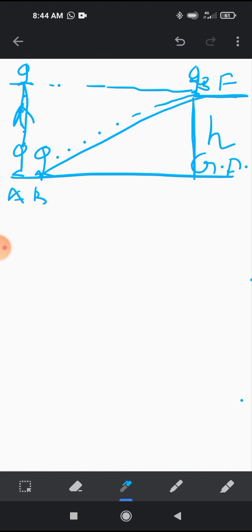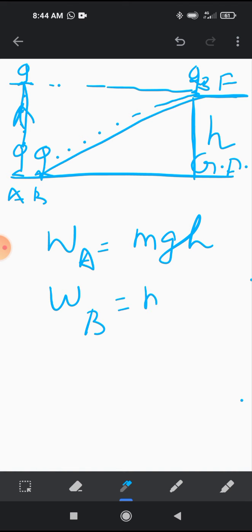So consider the masses of the two persons are m each. So work done by A is equal to mgh. M is the mass, h is the height. Work done by B also is mgh because the force exerted by the man B is in this direction and in the direction of the force the displacement happened is h.